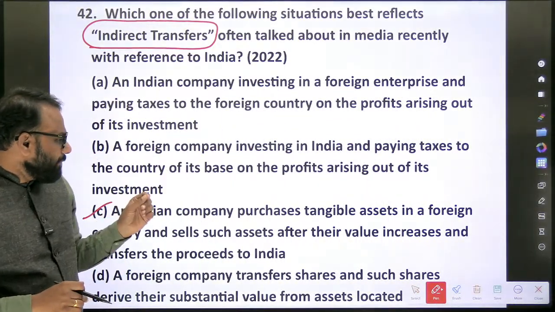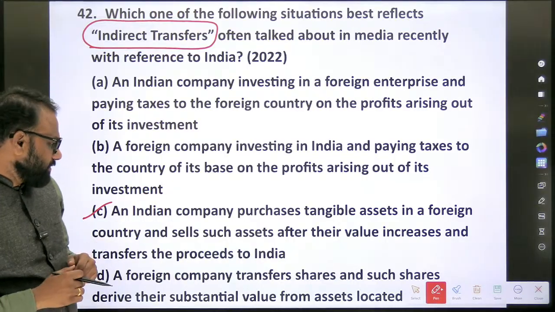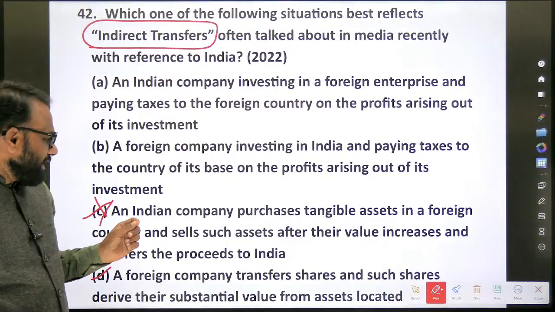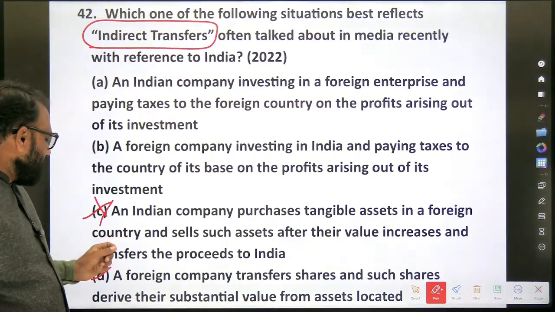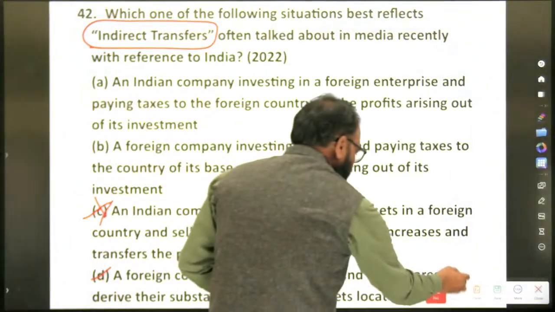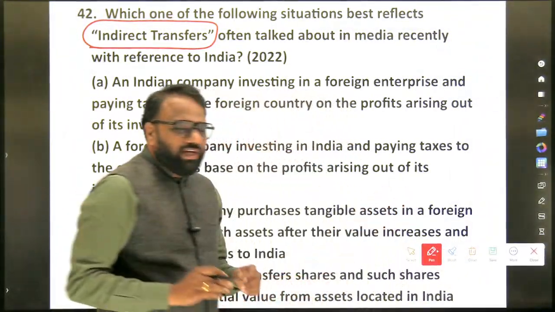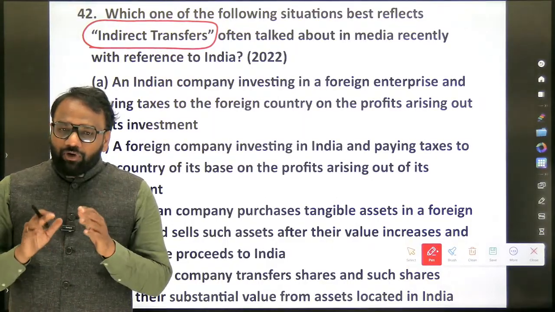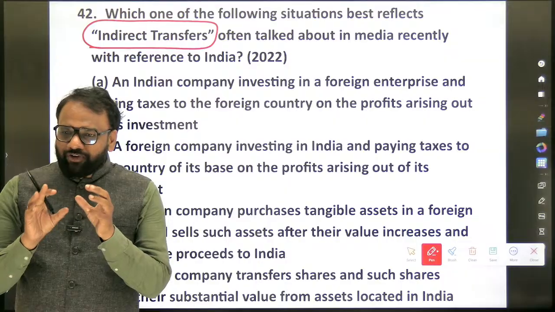An Indian company purchases tangible assets in, sorry, it's not the third one, it's actually the fourth one. A foreign company transfers shares and such shares derive their substantial value from assets located in India. Here again we will not go into the detailed aspect, since it's already an old question. Just at a superficial level we shall understand.